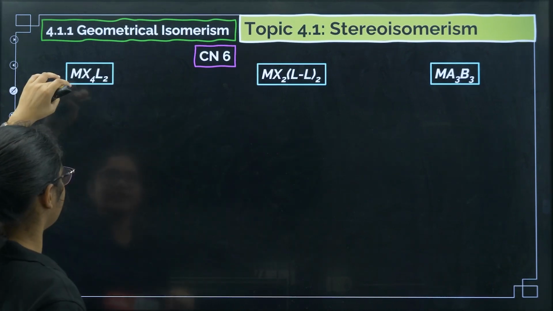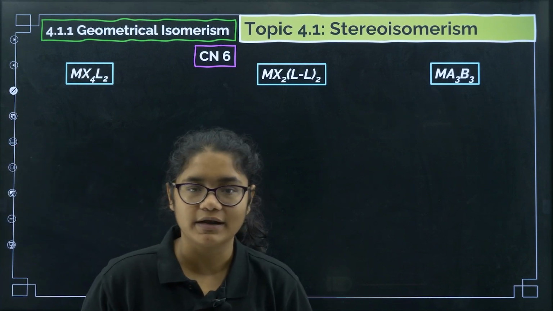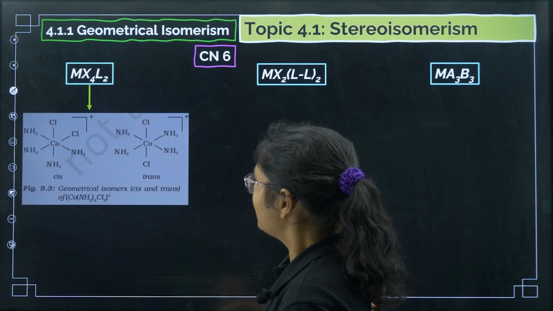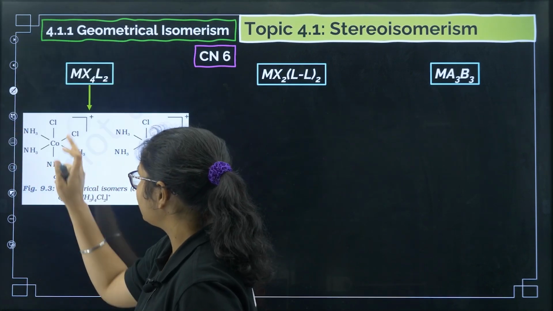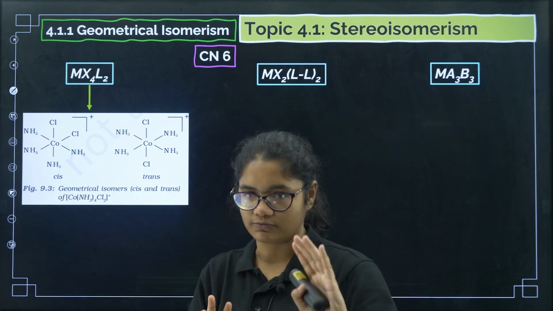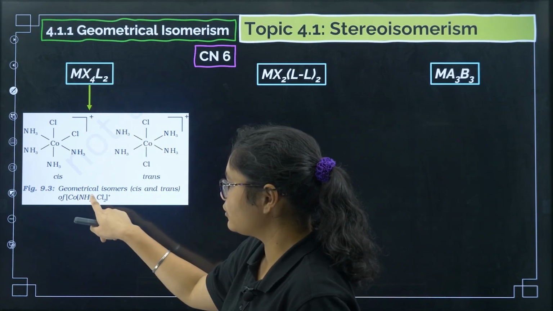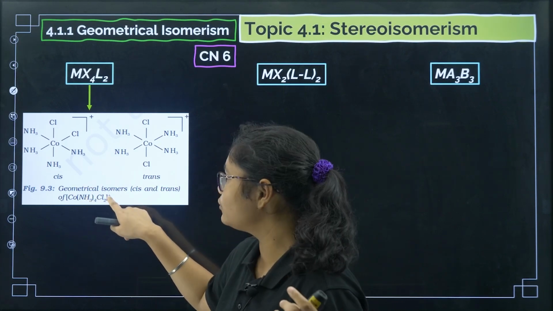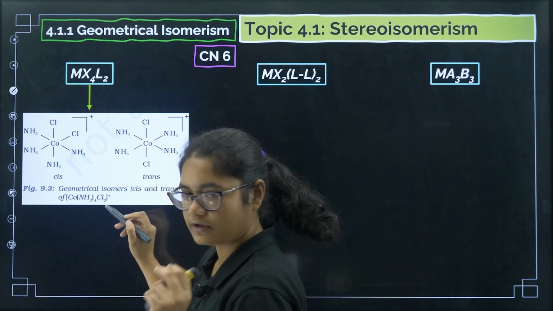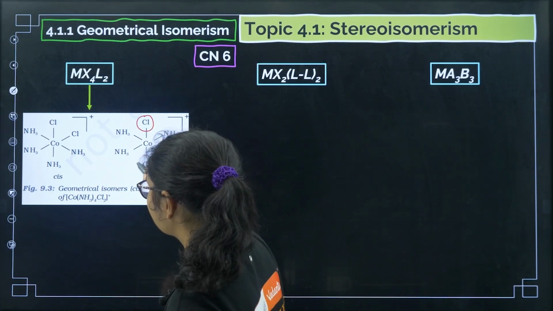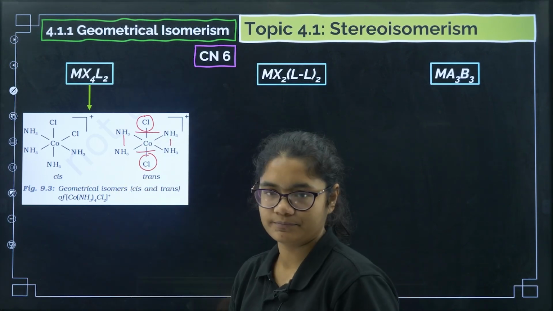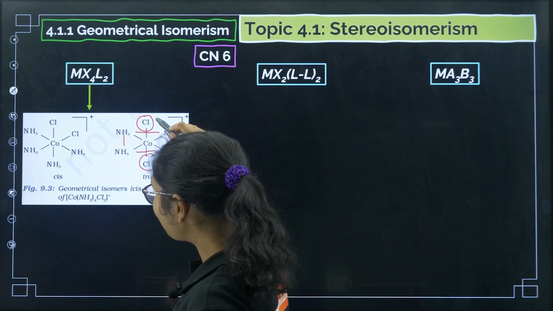Now MX4L2, see, if I draw MX4L2, the example here is [Co(NH3)4Cl2]. There are 4 ligands of one type, and 2 chlorine ligands. If the 2 chlorines are on the opposite side and the 4 NH3 are present in one plane, then this is called trans.